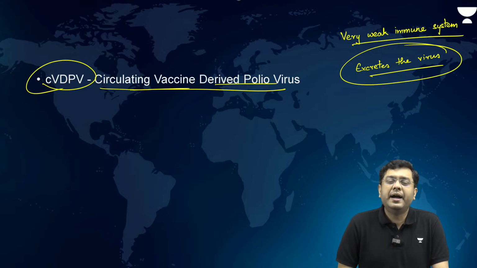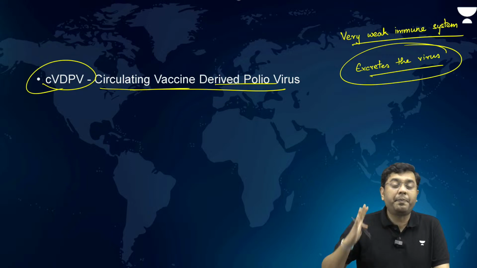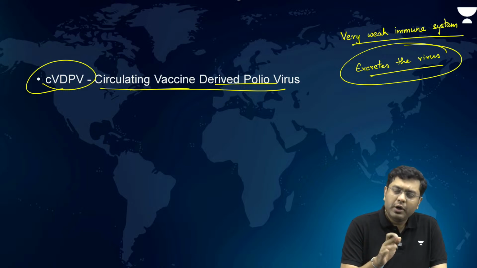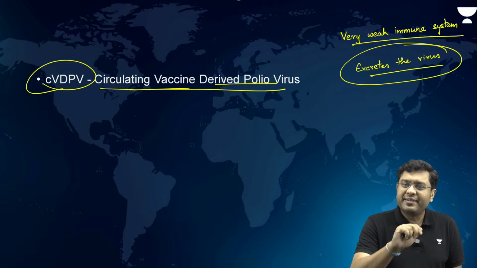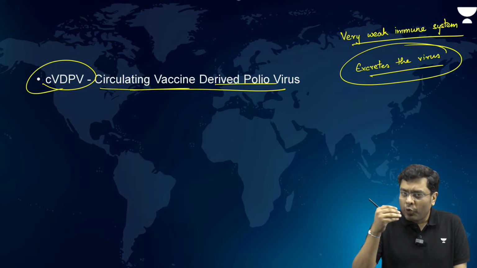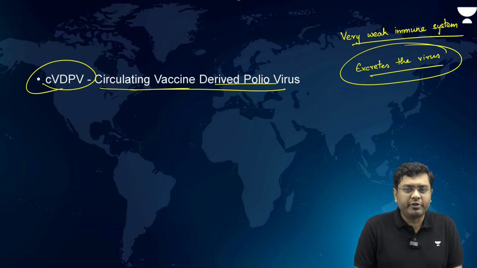So that is where the entire community is on alert, and on an individual by individual basis, the cases are being tracked to see whether it is spreading or not. As of now, one individual has developed the paralytic symptoms of polio. Okay? So for your prelims, you need to know what is that vaccine-derived virus from the weakened polio virus administered in the vaccine. What is that circulating vaccine-derived virus? It is from the excreta, where that virus is excreted from the body and eventually can circulate into host recipients which have not been administered the vaccine.